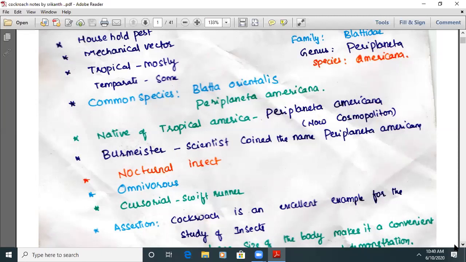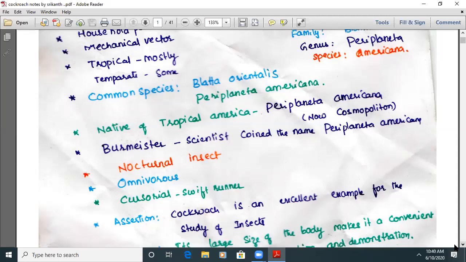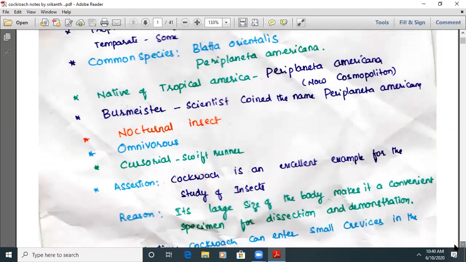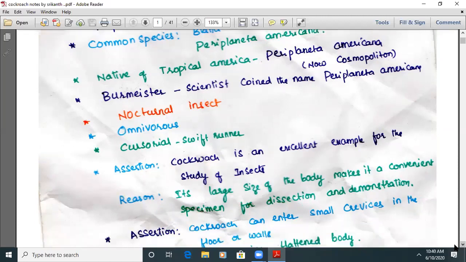Omnivorous in nature. What does it mean? That is the food habit of cockroach. Cockroach eats anything. That's why we say it is omnivorous in nature. Cursorial. That means cockroach is a swift runner. You may see how the cockroach walks and runs. We call such locomotion cursorial locomotion. Swift runner, the fast runner.